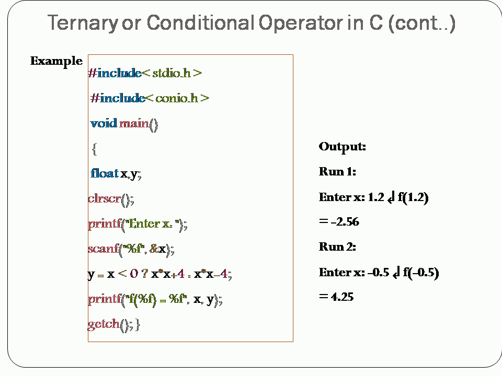So similarly when you move on to the second output, that is run 2, when you are entering the value for x as minus 0.5, again the condition is checked. So x is minus 0.5, is it less than 0? Yes, it is less than 0, because we have given minus 0.5, so obviously it is less than 0. So now the condition is true.